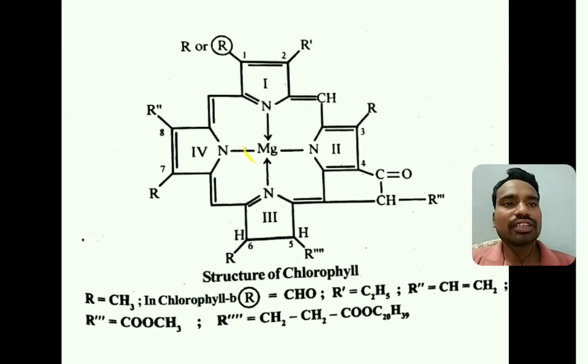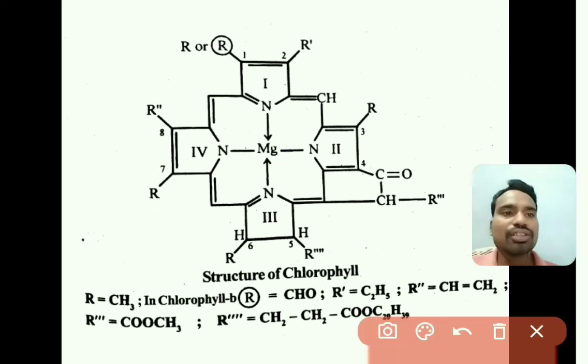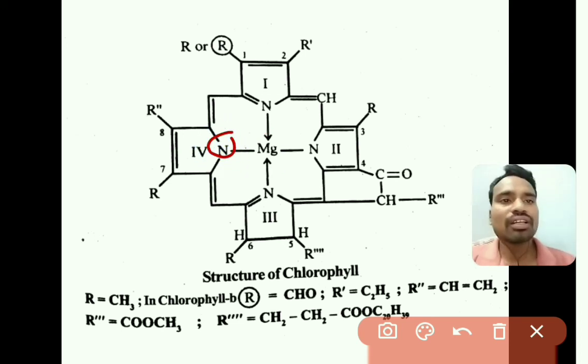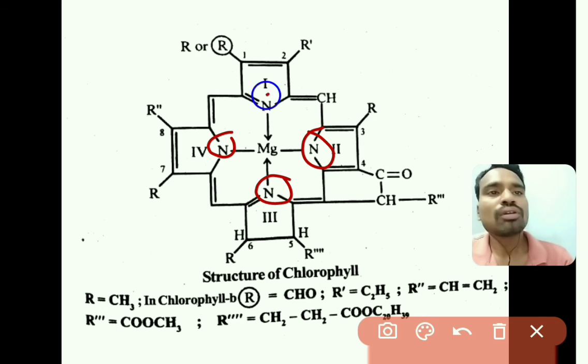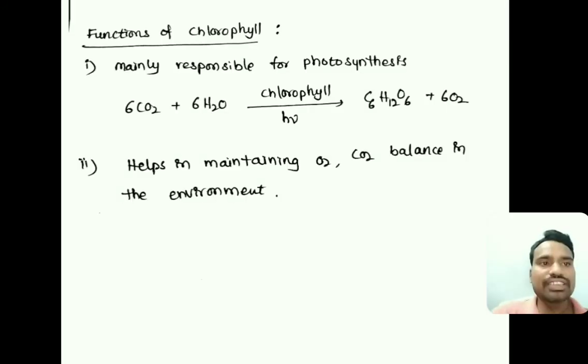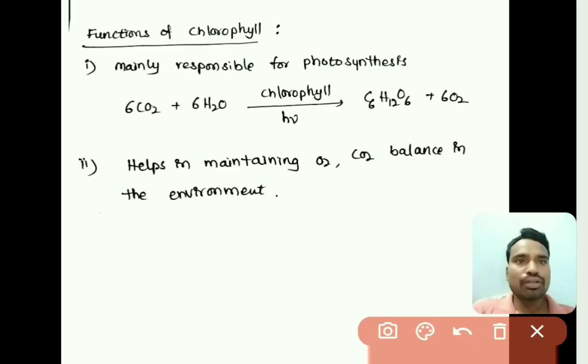So here the central metal atom is magnesium. Magnesium is present as Mg plus 2. So here the four coordinated atoms are nitrogens of the 4 pyrrole rings. So now we will see the functions of chlorophyll.